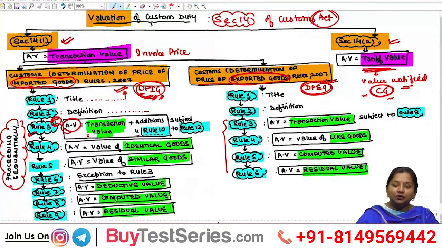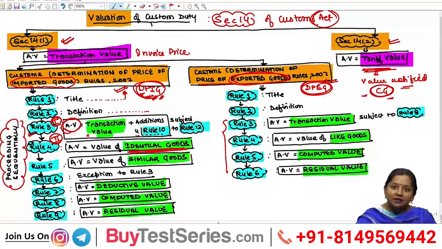Primarily always remember that under rule 3, assessable value shall be determined, and if either of the conditions given under rule 3 is not satisfied, then by proceeding sequentially, the assessable value of such imported goods shall be determined under rule 4. That is, the second preference shall always be given to rule 4, wherein the value of identical goods shall be taken as the assessable value of imported goods.